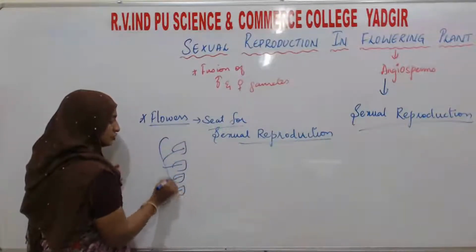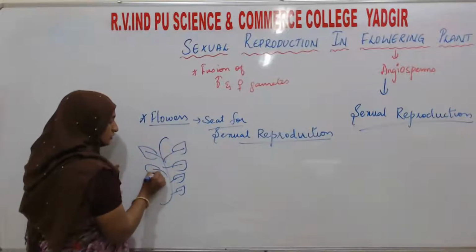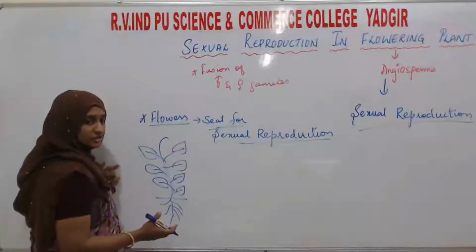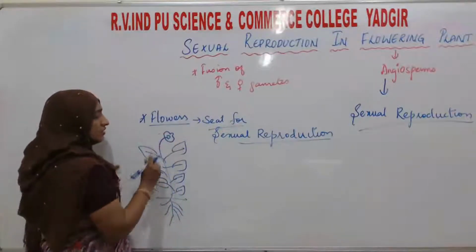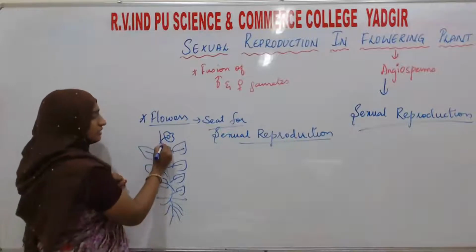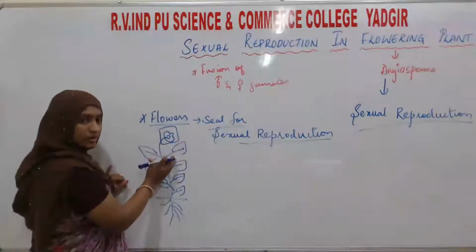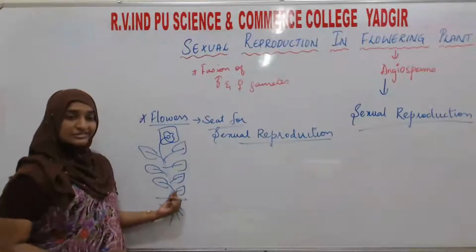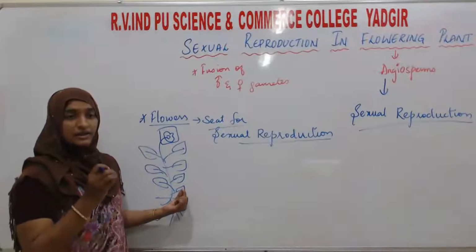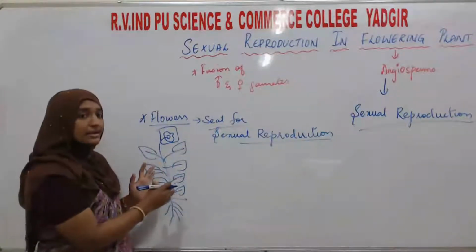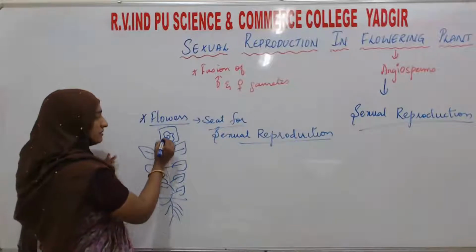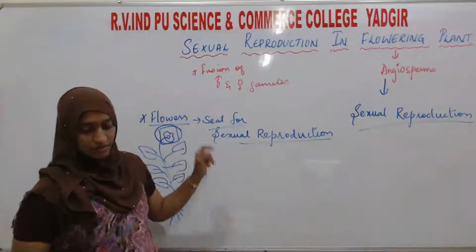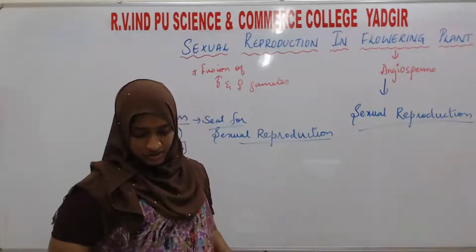It has a shoot system and a root system, and all of them perform various functions. Here the flowering plants bear the flowers. Is sexual reproduction going to take place in the roots, stem, leaf, bud, or at the node? Where exactly does it take place? In the flowers. That's why we call it the seat of sexual reproduction in the angiosperms.